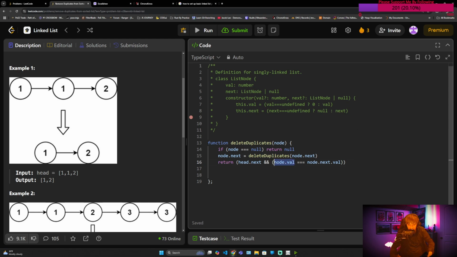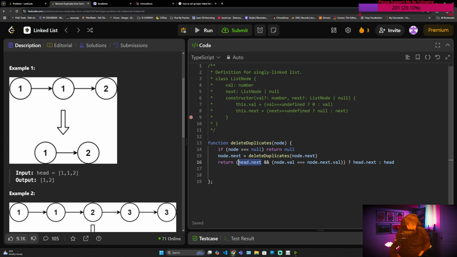When I say node.val, we're actually checking the values, not the objects or referencing the objects, right? And if they're equal, and there is a head.next, we're going to return head.next. Otherwise, we're going to return head.